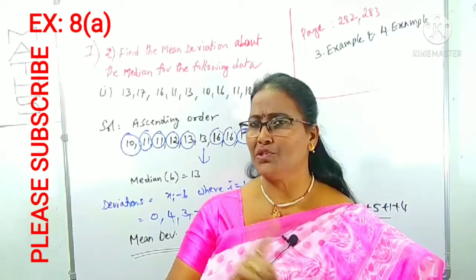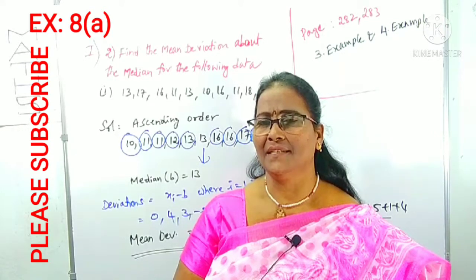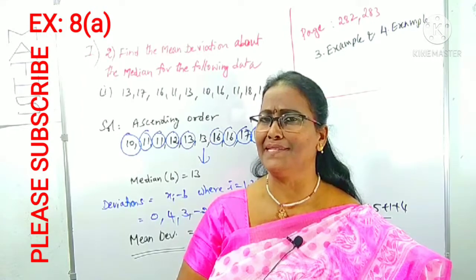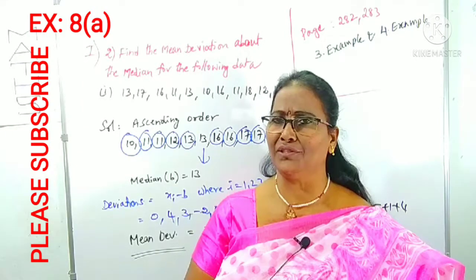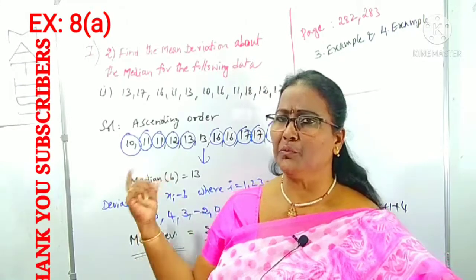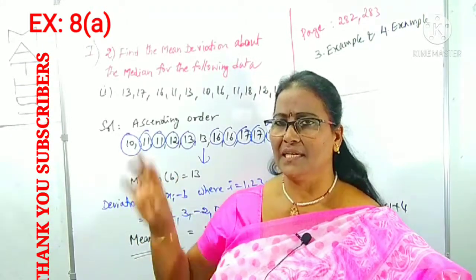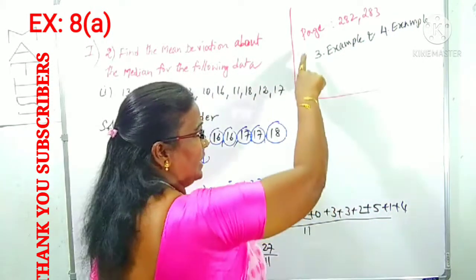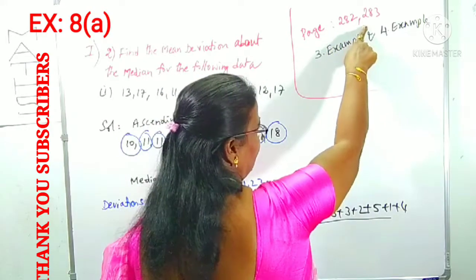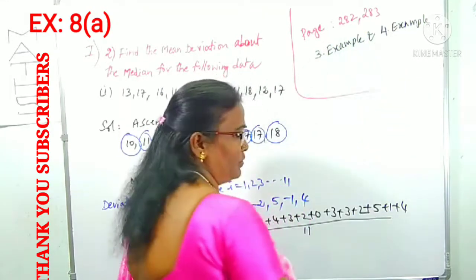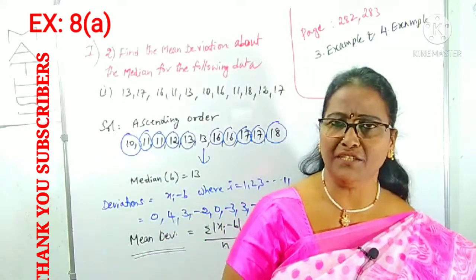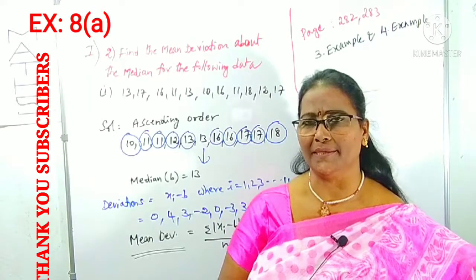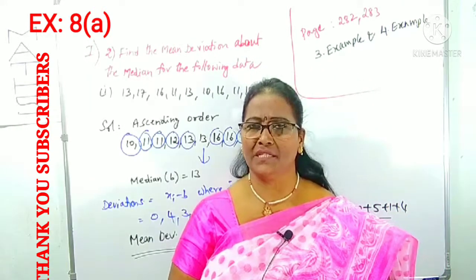Only one 2-mark question will come according to the TS State 2021 IPE syllabus on measures of dispersion. The major part is deleted. I hope you can follow this very well. Two bits from the exercise you can do, and the rest of the portion is deleted. And 2 examples also you have to do: page 282, 283, third example and fourth example. Both depend upon the mean deviation for ungrouped data from median and mean. I think you followed this very well.